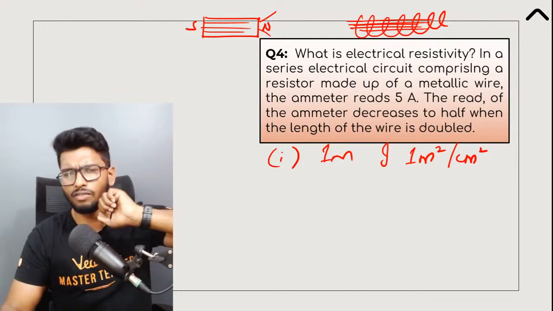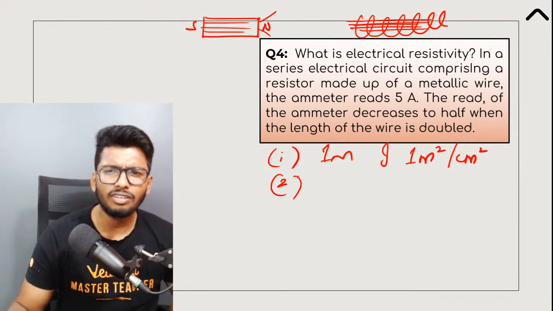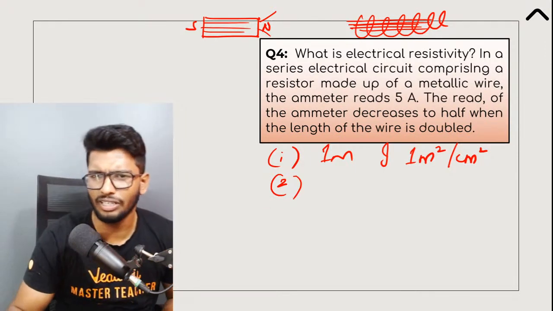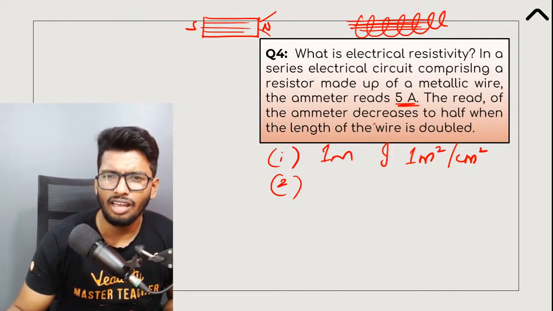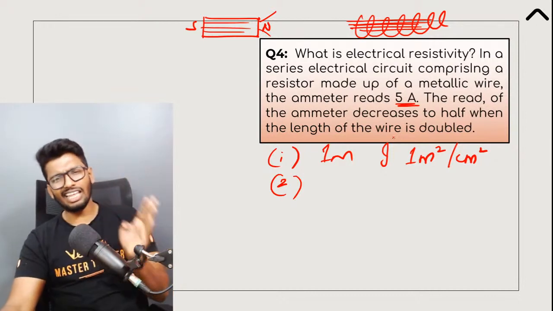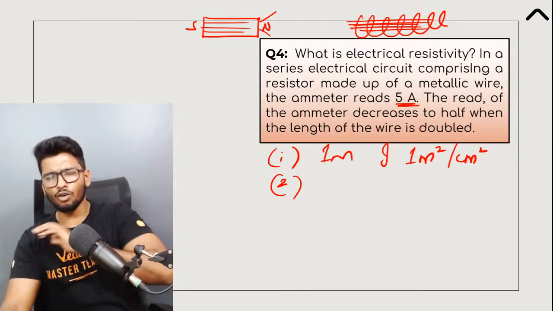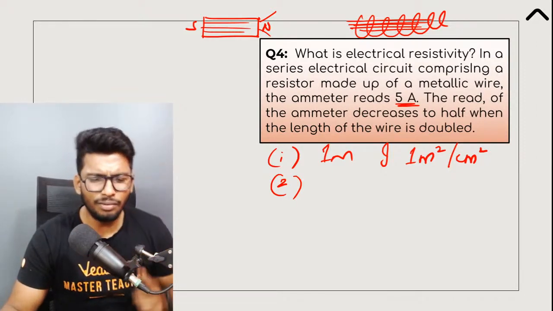Okay, now that you've answered that, let's talk about the second part of the question. You have a simple conductor and you've connected an ammeter to it. The ammeter reading of that conductor says 5 amperes. Now, if I increase the length of the conductor to double its original length, the ammeter reading decreases. Now, why does this happen?